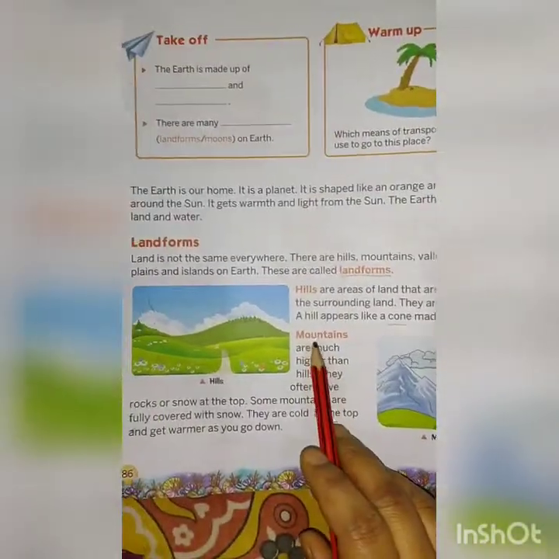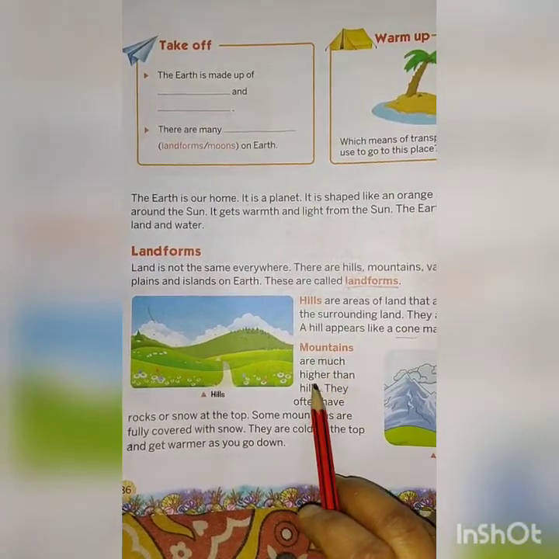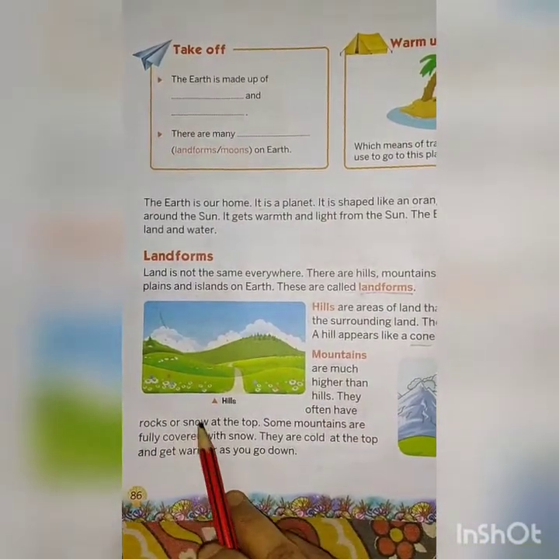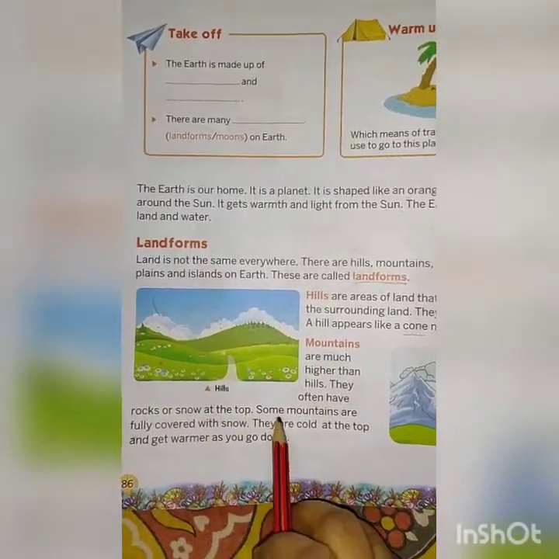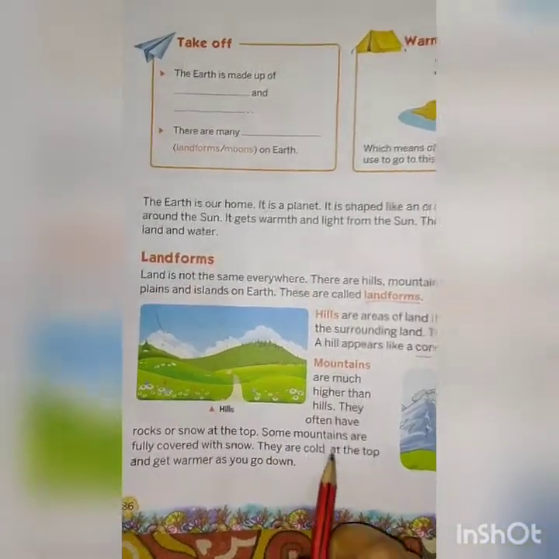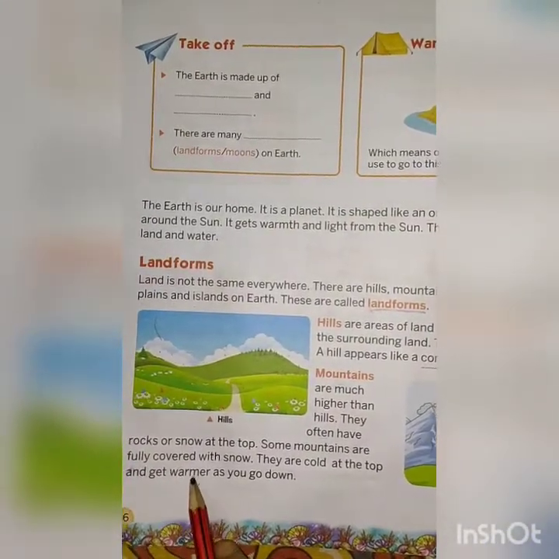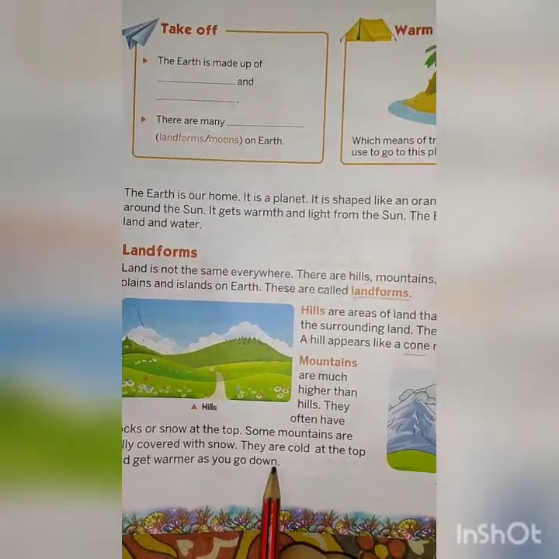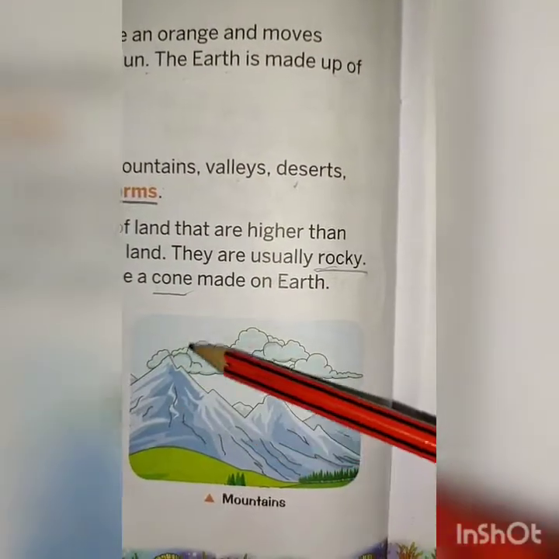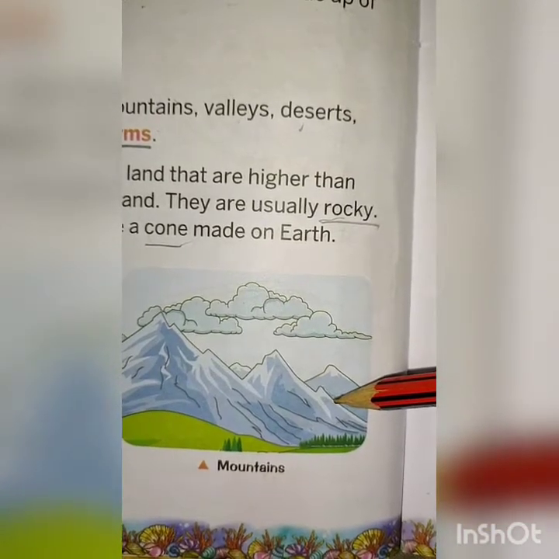Now we are going to learn about mountains. Mountains are much higher than hills. They often have rocks or snow at the top. Some mountains are fully covered with snow. These are cold at the top and get warmer as you go down. So children, these are the mountains. You can see these are the mountains. This is the mountain, and mountains are much higher than the hills.